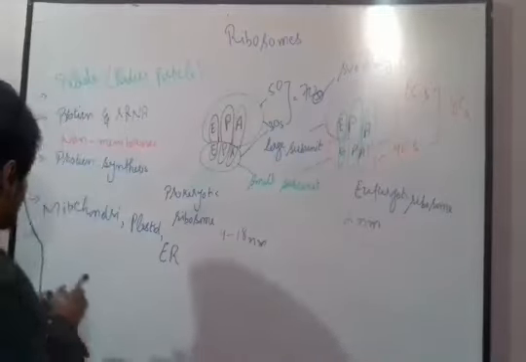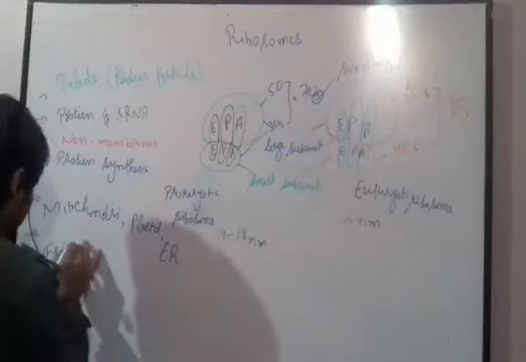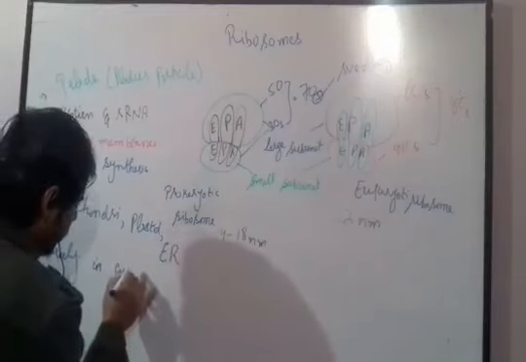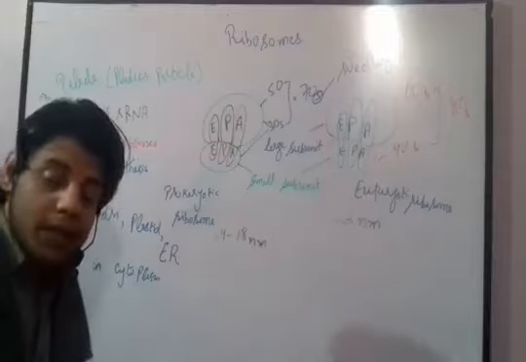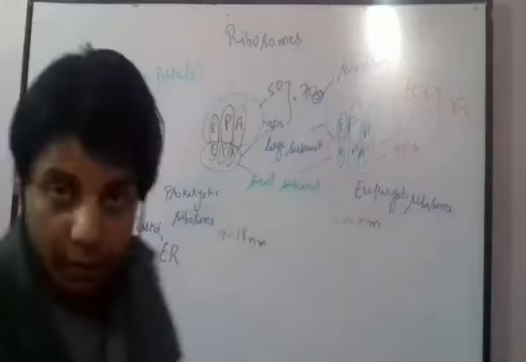But sometimes these ribosomes are also free in the cytoplasm. When the ribosomes are present freely in the cytoplasmic matrix, then we call it free ribosomes.